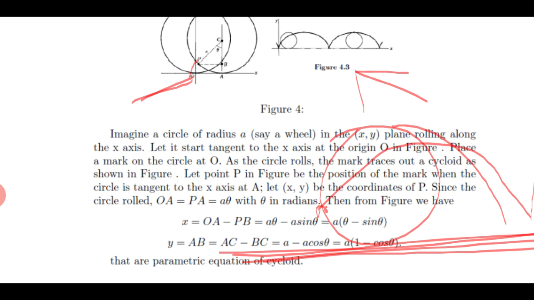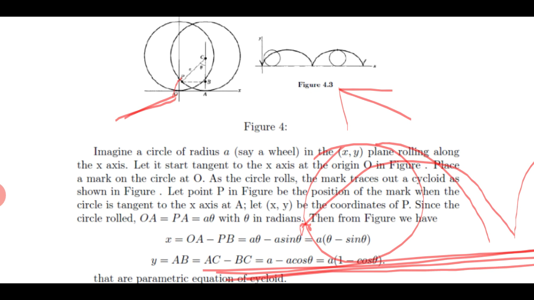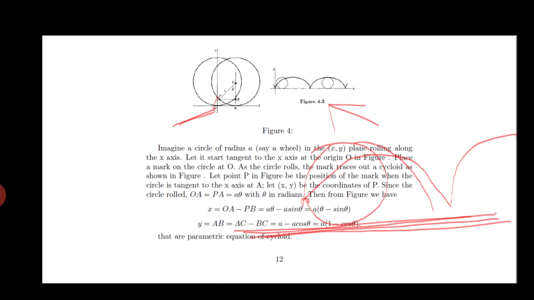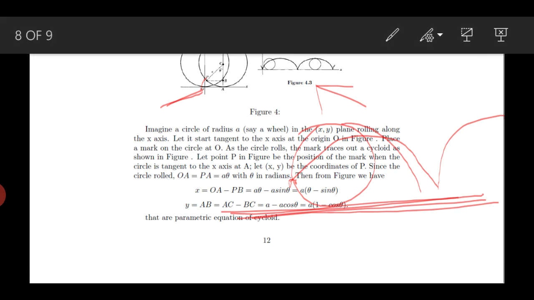In a similar way, you can find out what y is. In this case, it is AB. The coordinate of P is x comma y, so y is in this case AB, and AB is equal to AC minus BC. You can see from the figure that AB is equal to AC minus BC.